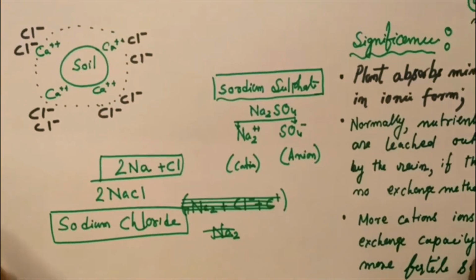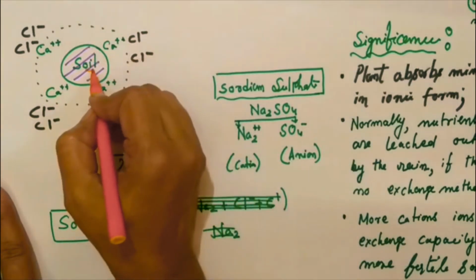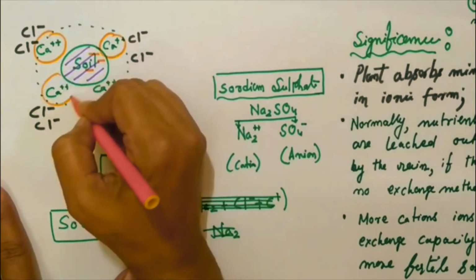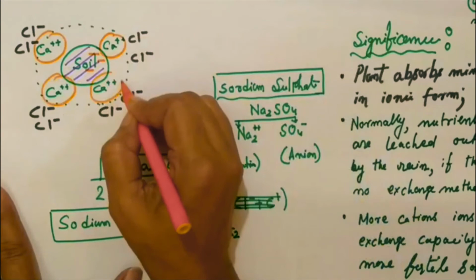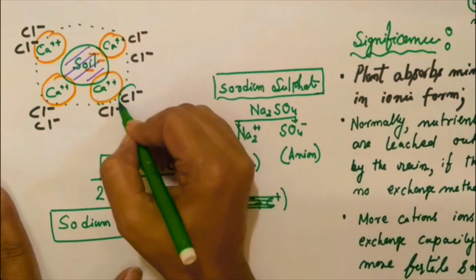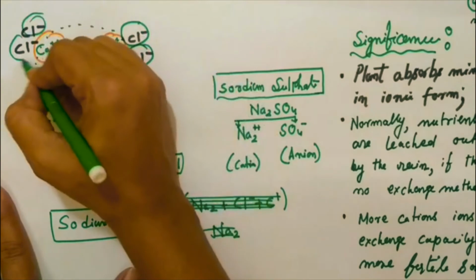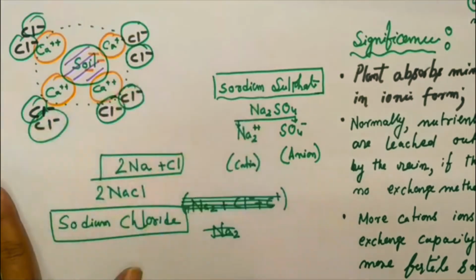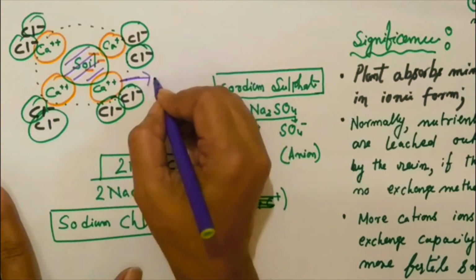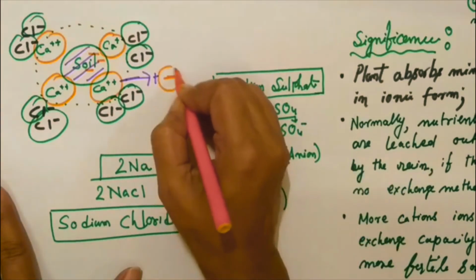Suppose this is the soil particle. These soil particles are negatively charged as usual, and those are the calcium ions, the positively charged ions attached with the soil surface. Due to the attraction of this positively charged ion, chlorine came and remains attached to this surface. Still, the calcium ion is a positive ion, so it will try to attract another negative ion.